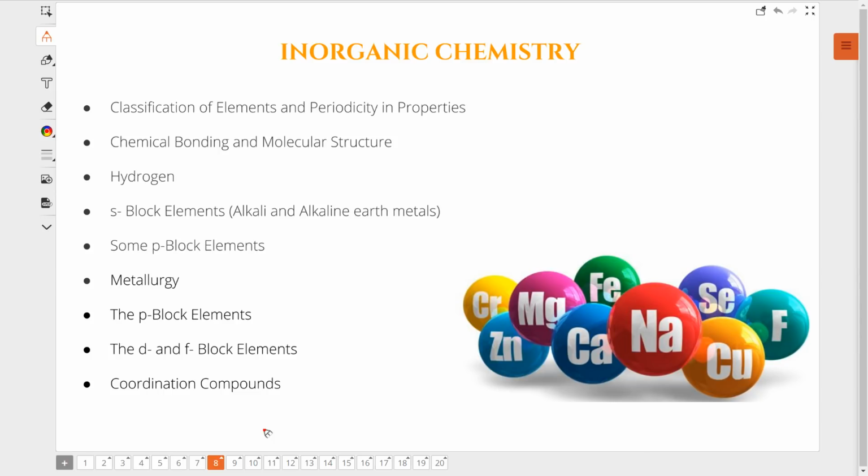And every year there will be a minimum of 9 to 10 questions from inorganic chemistry. Your inorganic will give you 9 to 10 questions. You can count the marks, 9 to 10 into 4. So you can secure them just by studying NCERT, along with a very, very thorough practice. About this practice, I'm going to talk in the second half of the webinar. Are we clear so far?